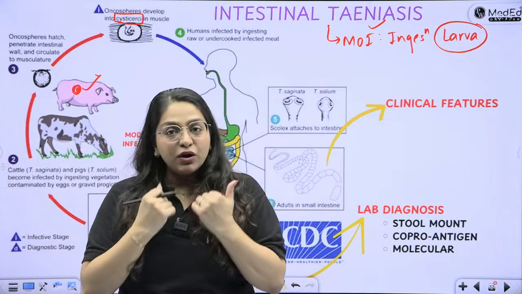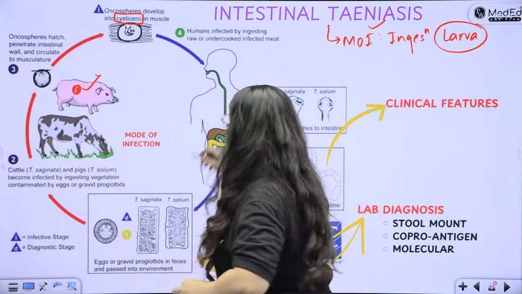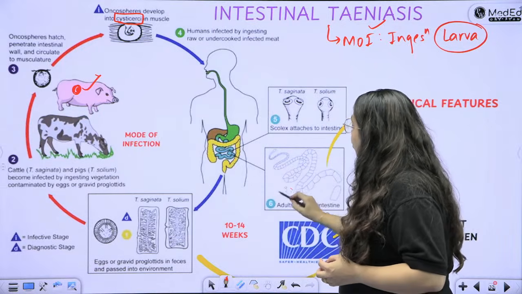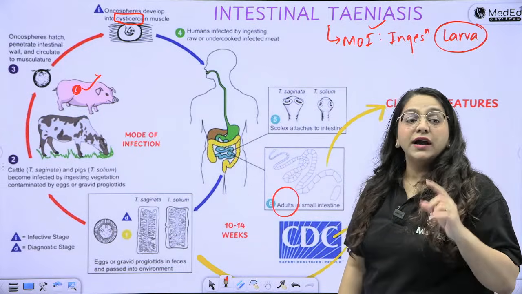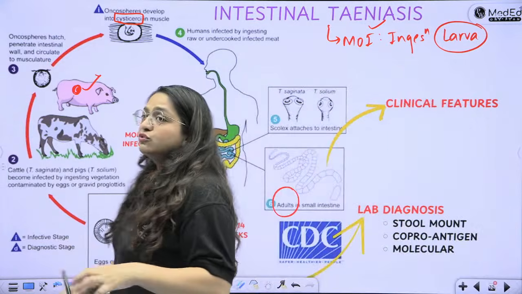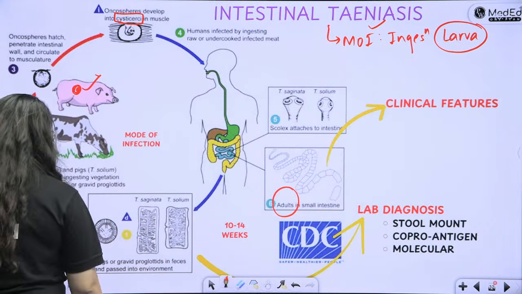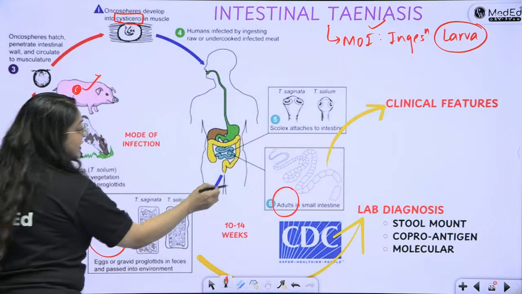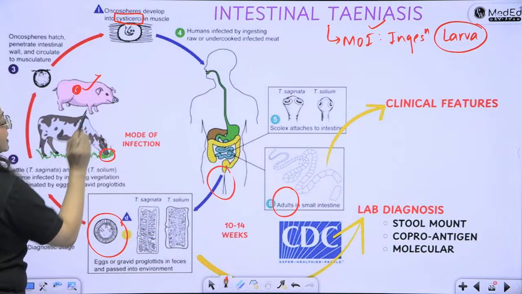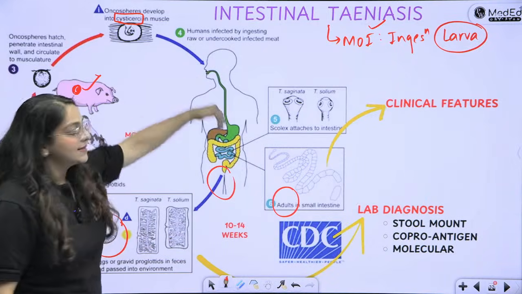When the larva goes inside your body, it is going to convert into an adult. You have ingested the larva, in your intestine the larva is going to become an adult and it is going to stay there for a long time. For 10 to 14 weeks, it is going to start producing the eggs. The segments are going to become gravid and finally these eggs are going to be excreted in the feces. These eggs will be eaten up by the cows and pigs while grazing the ground. Okay, and then you eat them again and the cycle repeats.